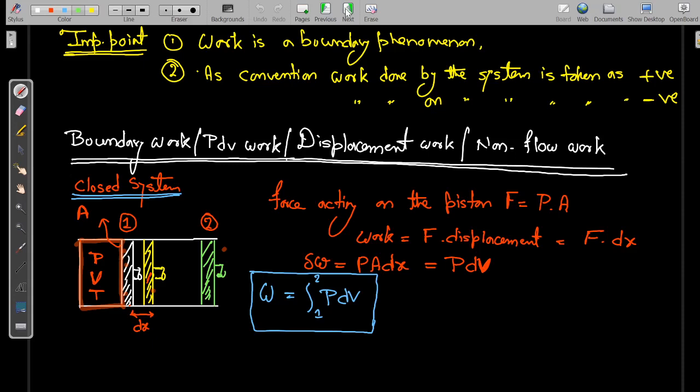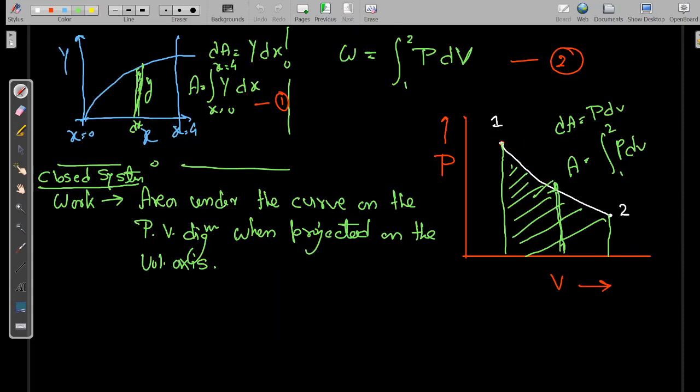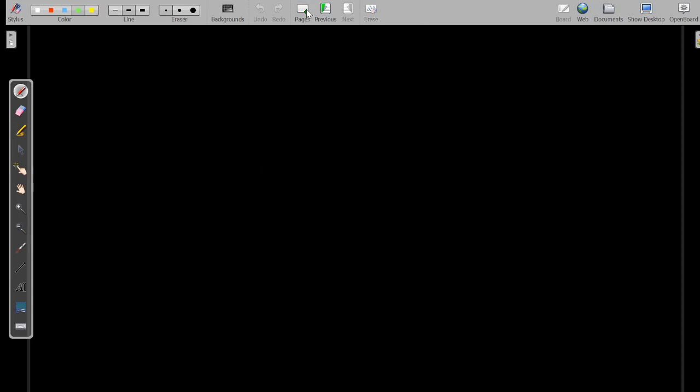So you can see that the work done by the system for a closed system is the area under the PV curve on the PV diagram when projected on the volume axis. I don't think there should be any difficulty understanding this. Now let us move forward.